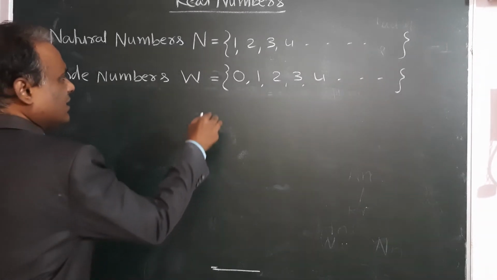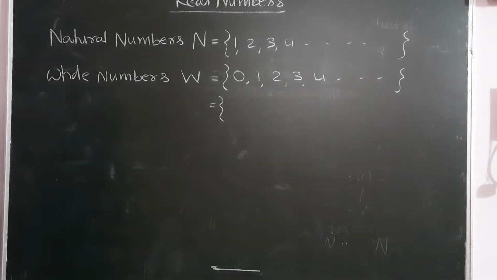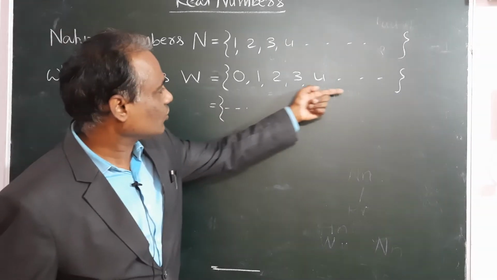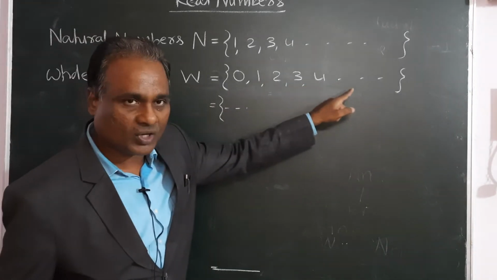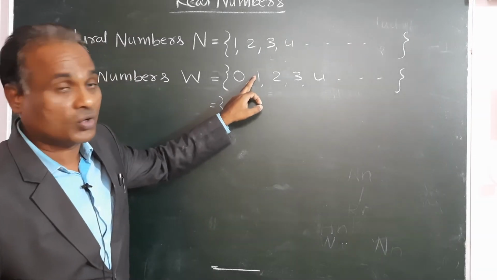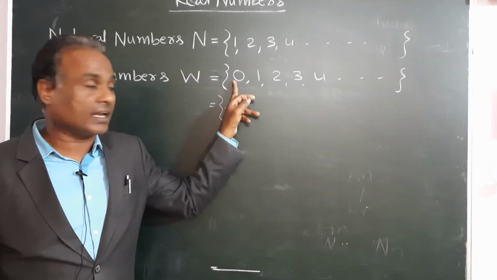After that, some more numbers were added: negative numbers, because up to here there is no negative number. All these are positive numbers. If there is no sign, it is nothing but positive. 0 is neither positive nor negative.